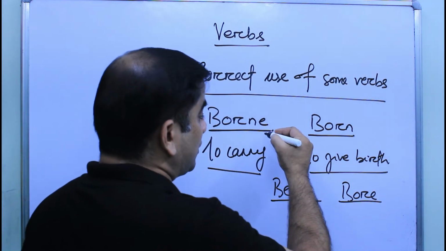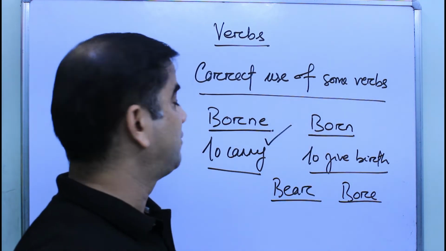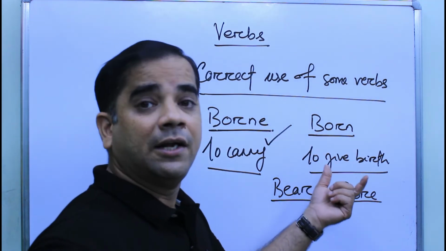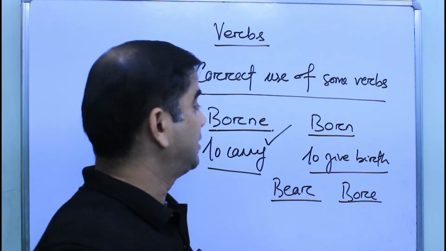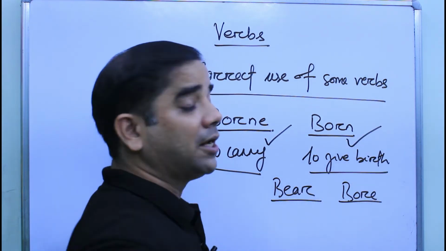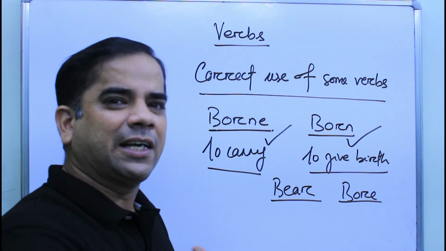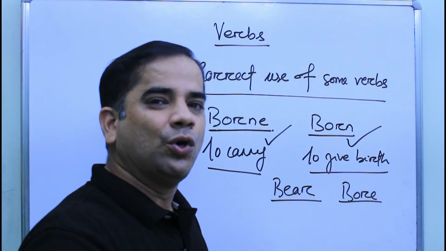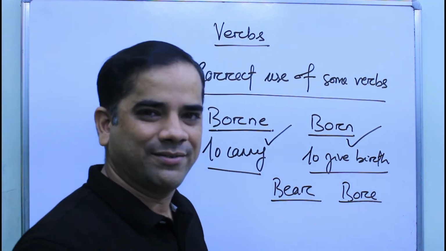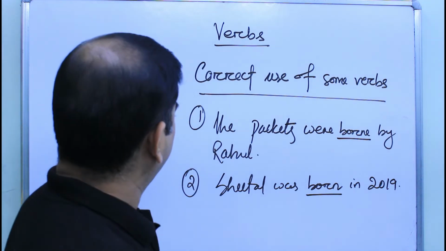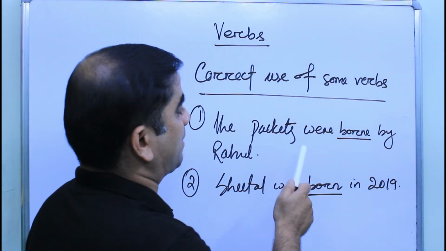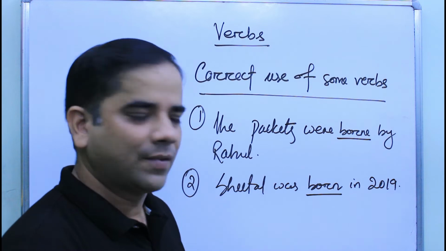But in this meaning, the past participle form is borne and in case of the meaning of birth, the past participle is born. Let us discuss some examples to differentiate their uses. Students, in the first case, the packets were borne by Rahul.